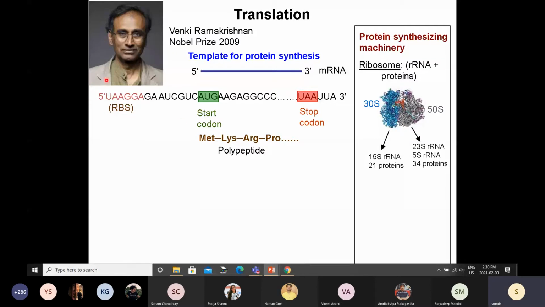The ribosome will recognize this RBS, it will bind it and then start making the protein. But in case of eukaryotic messenger RNA, that is our messenger RNA, this type of RBS is not necessary because the ribosome recognizes the 5' capping. That capping that is put, it recognizes that and then it starts from there.